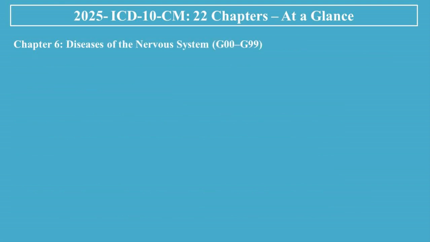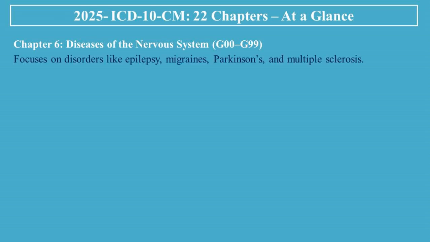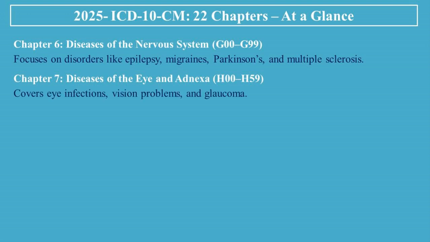Chapter 6, Diseases of the Nervous System, G00 to G99. Focuses on disorders like epilepsy, migraines, Parkinson's, and multiple sclerosis. Chapter 7, Diseases of the Eye and Adnexa, H00 to H59. Covers eye infections, vision problems, and glaucoma.